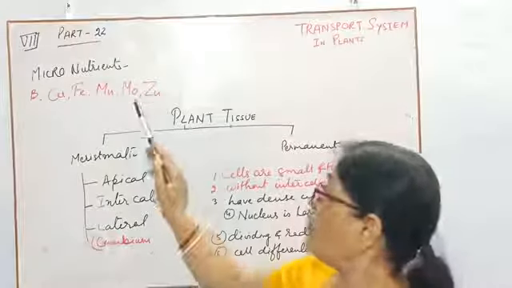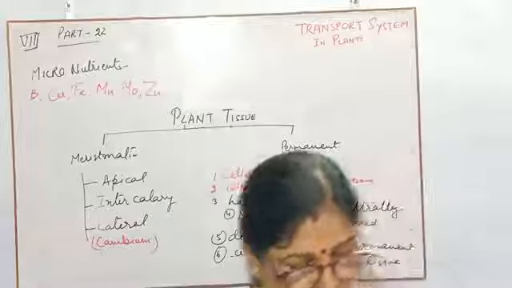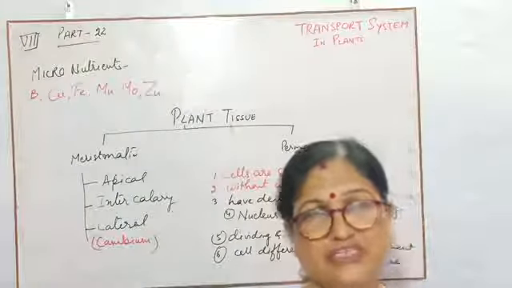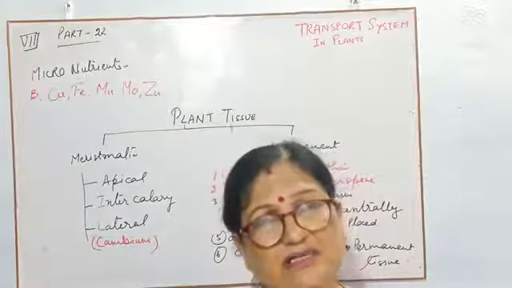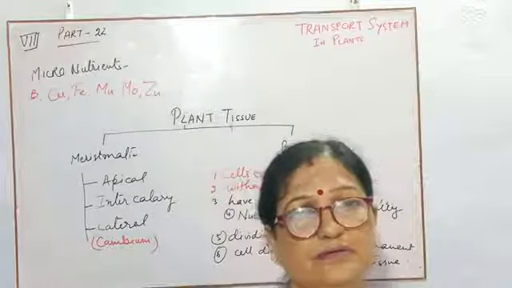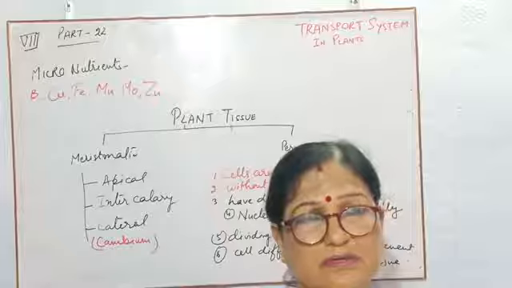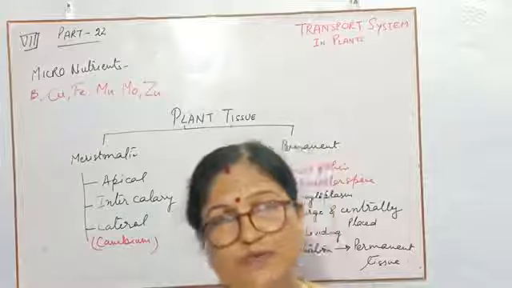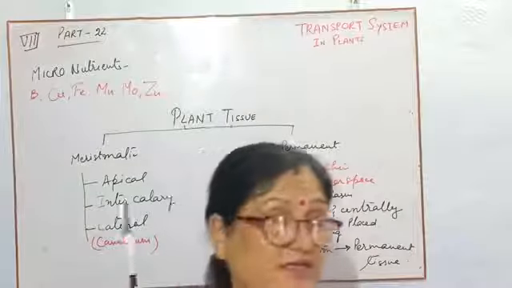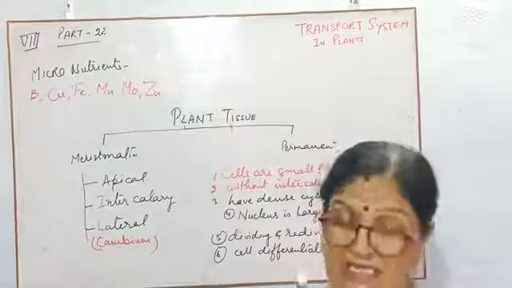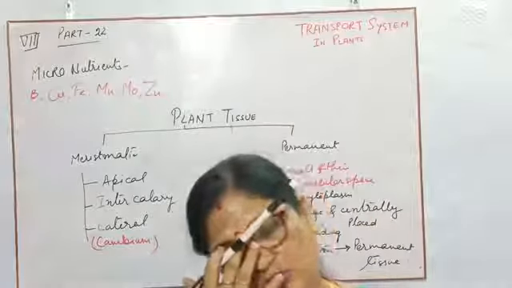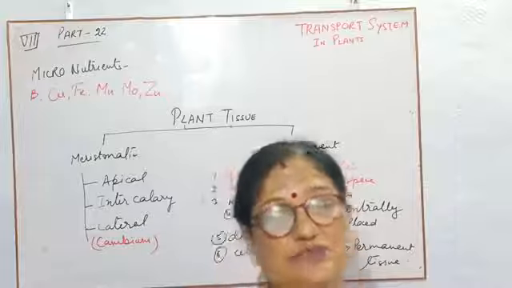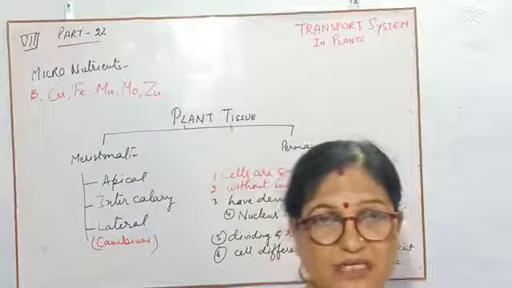Next is Mo, molybdenum. Molybdenum has the main function of changing nitrates into ammonia, which is very essential for plants to prepare proteins. That's why it is mainly present in those plants that give us pulses, because pulses have protein.